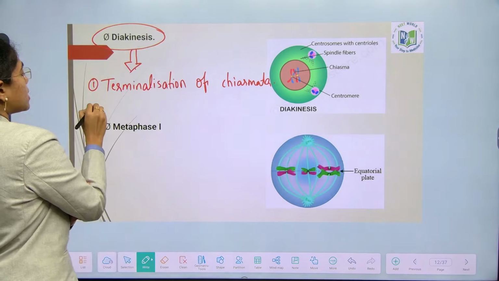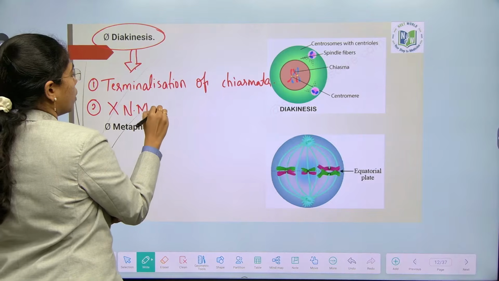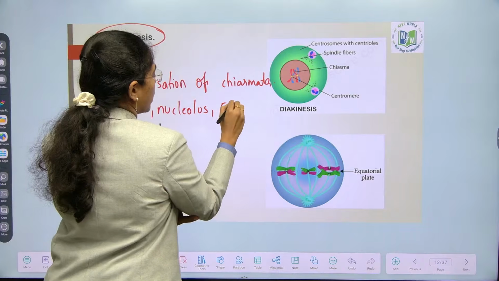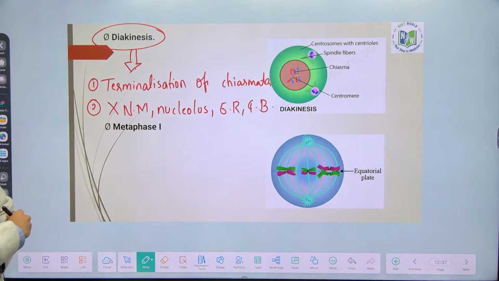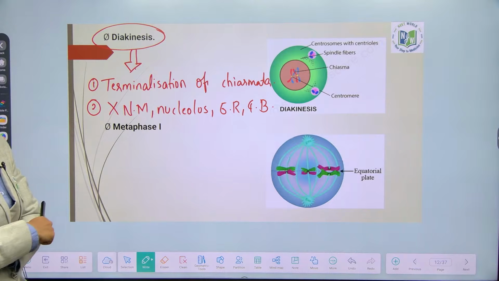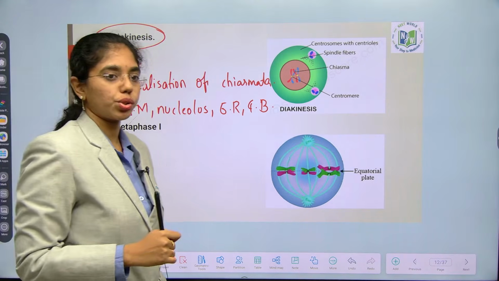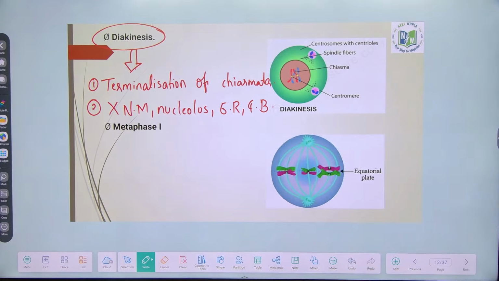Disappearance of nuclear membrane, nucleolus, endoplasmic reticulum, Golgi bodies occurs in diakinesis. Terminalization of chiasmata means it will lose those X-shaped structures. Here you ask me, any doubts?